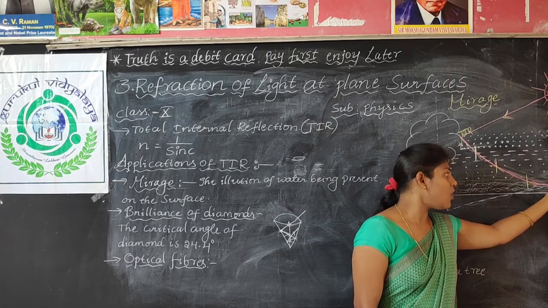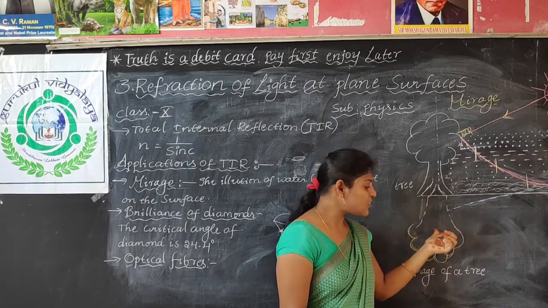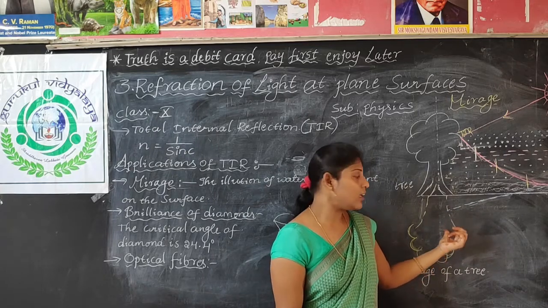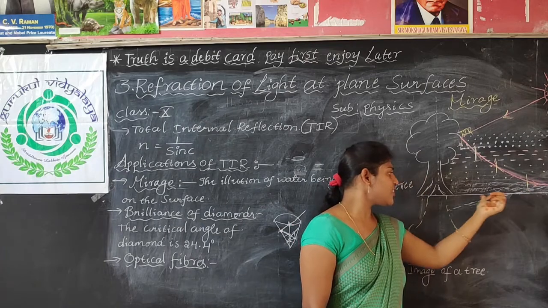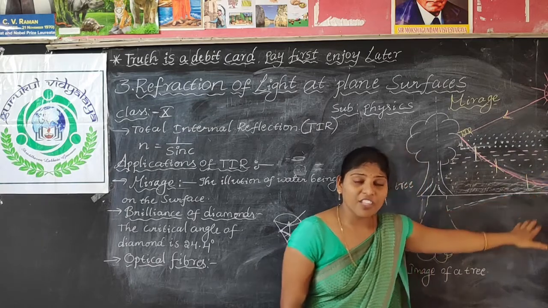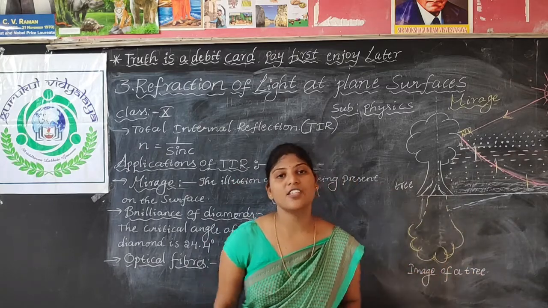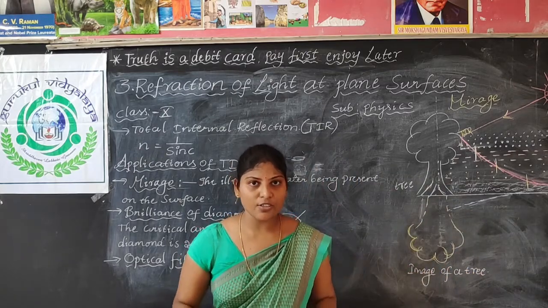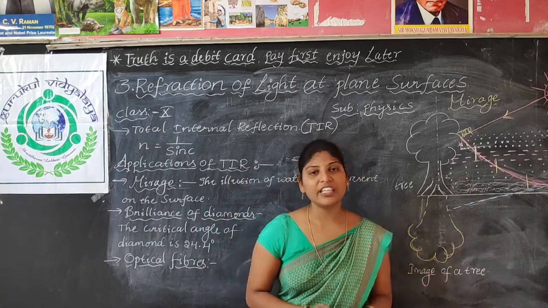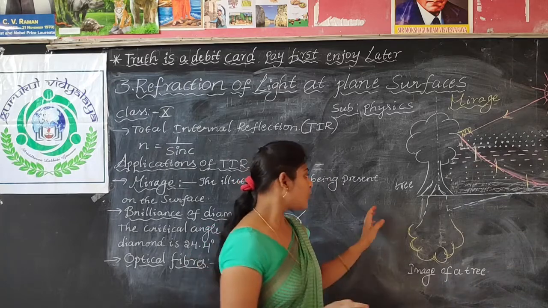But when the observer sees it, he feels that light rays are coming from the surface of the road. So it means the shadow of the tree, which used to look black in color, but due to this extended incident ray, what happened? This extended incident ray also reaches his eyes. So the observer feels that there is water present on the surface of the road. Actually, there is no water on the surface of the road. That is nothing but the shadow of the tree that we are feeling as water. It's just our illusion.